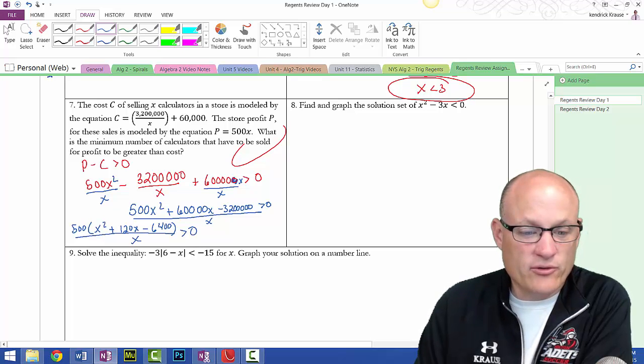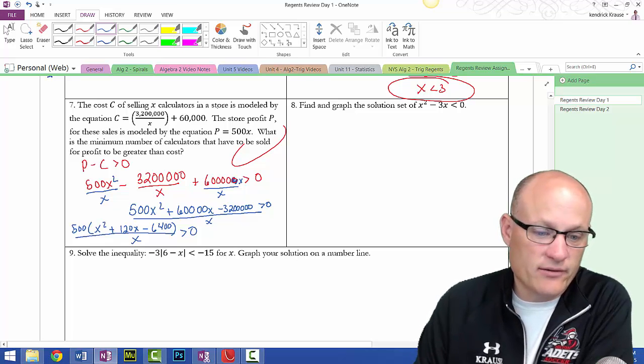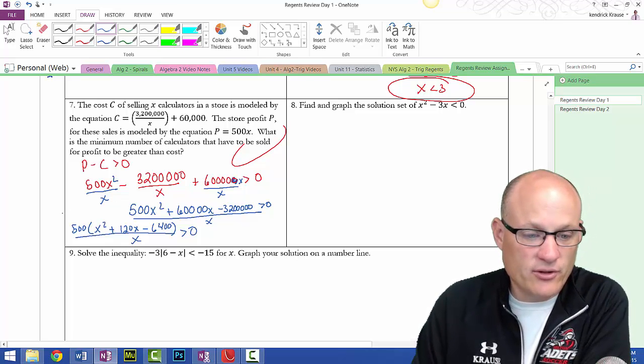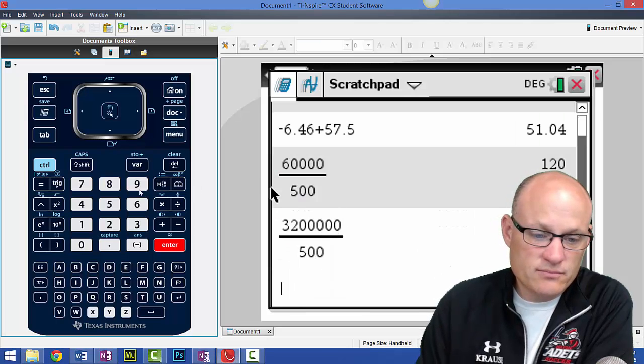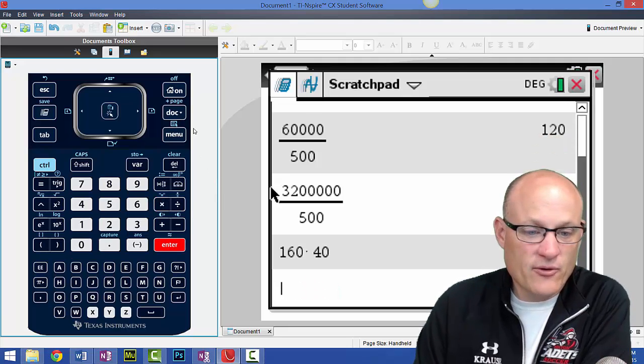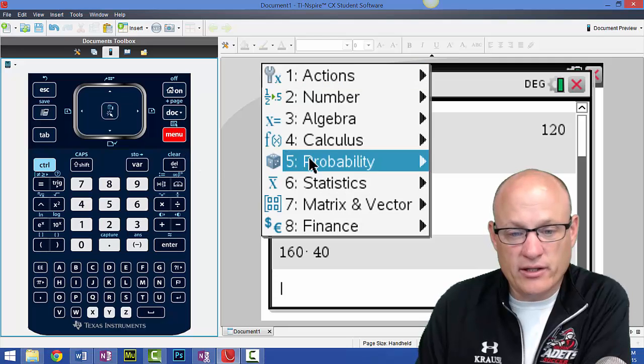So now what I want to do is factor this, and the factoring here is a little bit tricky, but not too difficult. The answer is x plus 160 and x minus 40. Let's just check: 160 times 40 is 6,400.